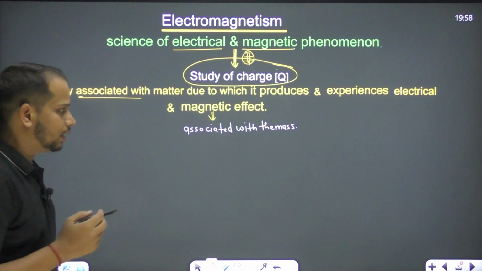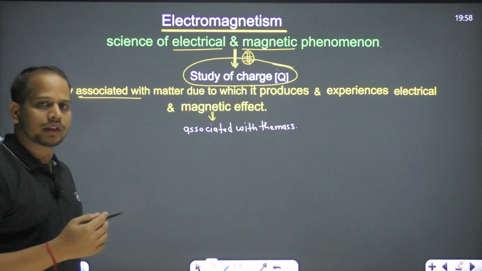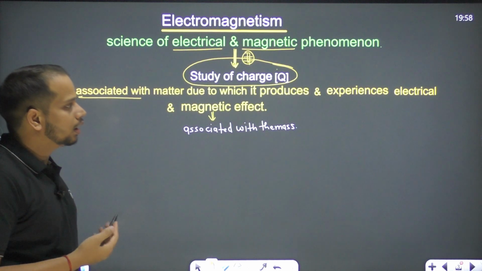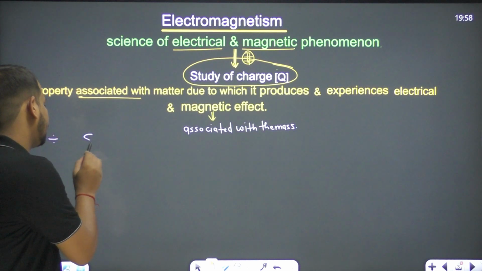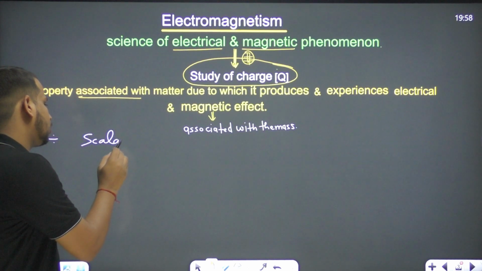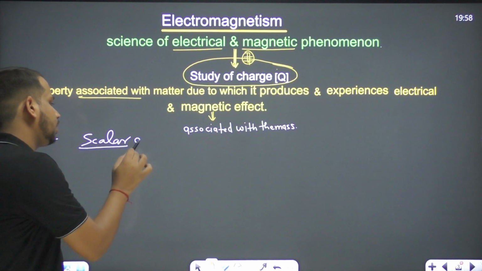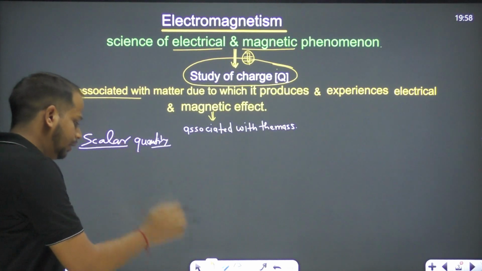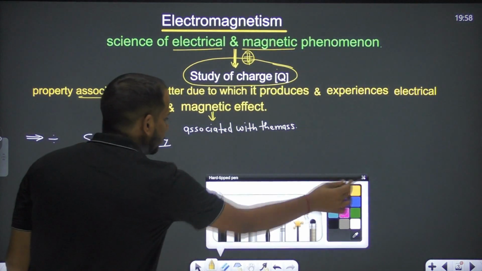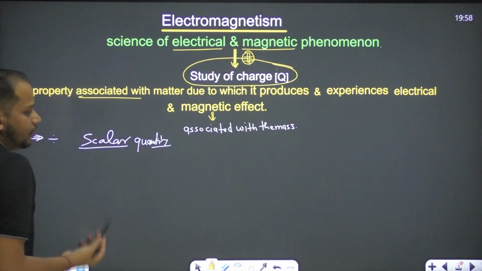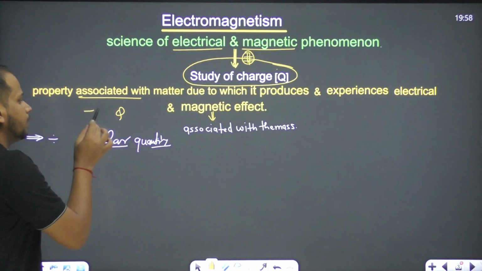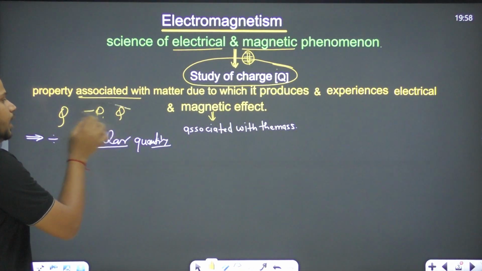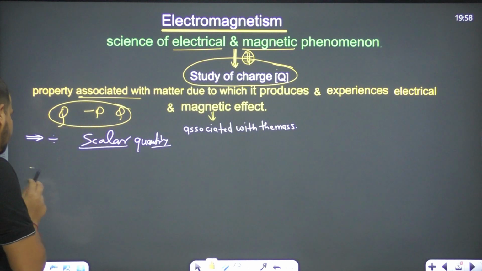The next is whether it's a scalar quantity or a vector. As you know previously, is it scalar or vector? It's a scalar quantity. If this is a scalar quantity, what's the benefit we have? We can simply add the charges, like if the charge is q, minus q, etc. So we can add them directly, right? Now let's move on to the next.